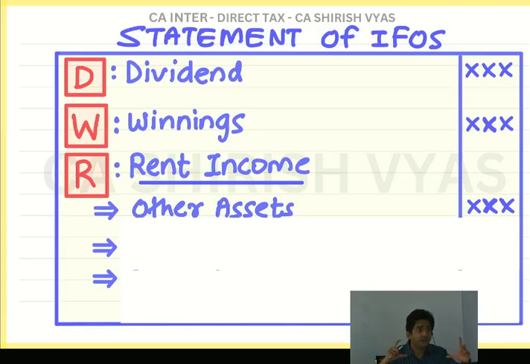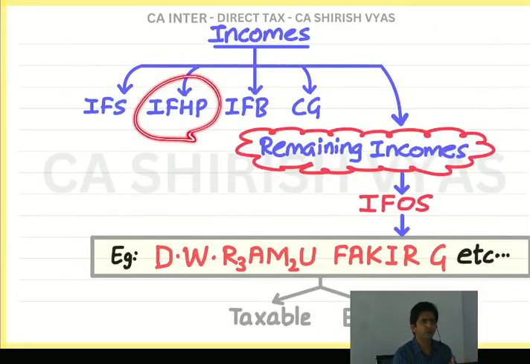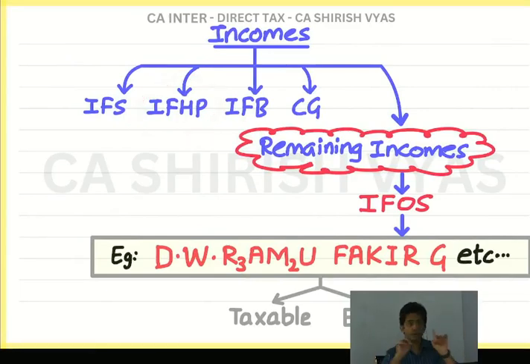It is a house only. It is four walls and a roof. But it is not my own house. It's a rented house. This head is attracted when you are the owner. Like imagine this classroom where you are sitting. Imagine I am the owner, and as an owner, if I give it on rent, then only it is income from house property. For income from house property, there are two conditions. Condition one, it should be a four-walls-and-a-roof type structure. Second condition, you should be the owner. Only if I am the owner can I proudly say income from house.